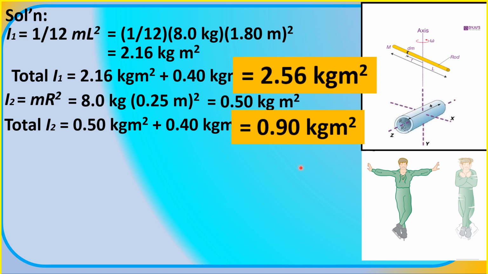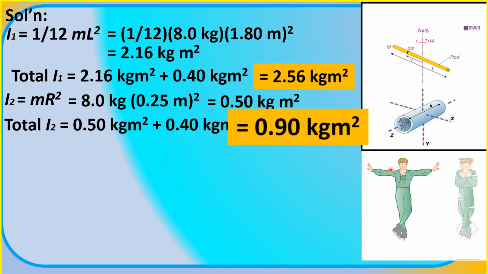So obviously, from this initial position, the moment of inertia of the figure skater is decreased, from 2.56 kilogram meter squared to 0.90 kilogram meter squared when he changes the shape of his body, meaning from this position with his arms and hands still outstretched.